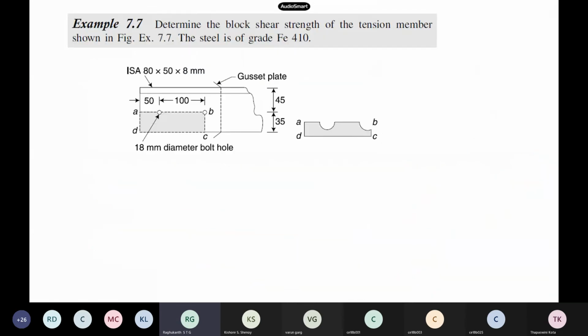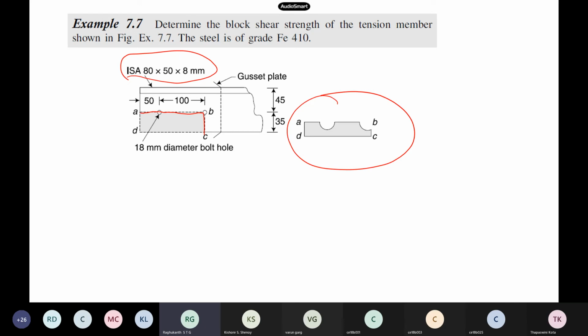Say you have a tension member, somebody has given you like this, a gusset plate, and this is a connection. Here they have already told you how this is going to fail. This is one angle section, and these are the details which have been provided. This is an unequal angle 80 by 50 by 8 mm. Now if you want to calculate the block shear, you should be able to calculate the areas, the shear as well as the tensile.